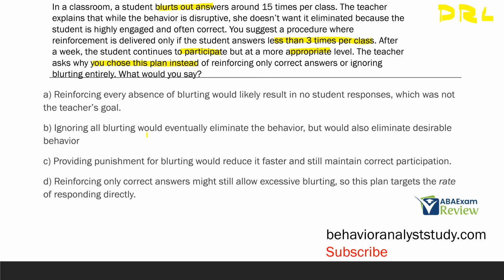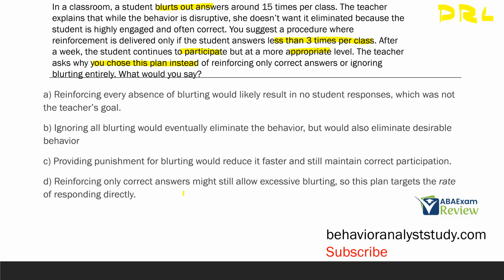B, ignoring all blurting would eventually eliminate the behavior, but would also eliminate desirable behavior. So let's think about that. If we ignore all the blurting, we're going to eliminate the behavior potentially, but we'd also eliminate the answering altogether, which again may or may not be the case. C, providing punishment for blurting would reduce it faster and still maintain correct participation. That's not necessarily true. If we're providing punishment for blurting, which could be the student's answering, we might reduce the blurting altogether, but we would not necessarily be maintaining correct participation because we're not reinforcing correct participation.